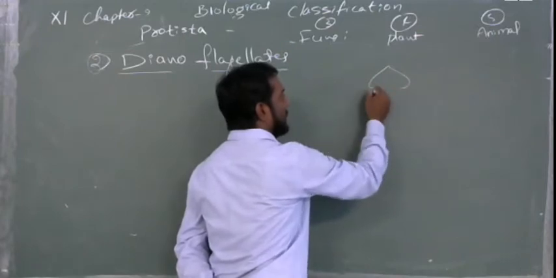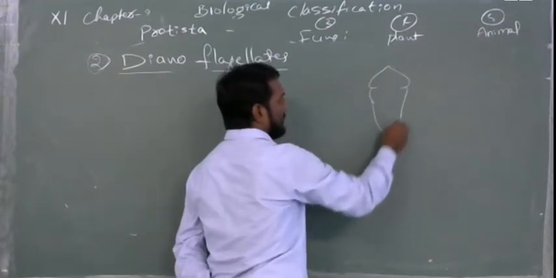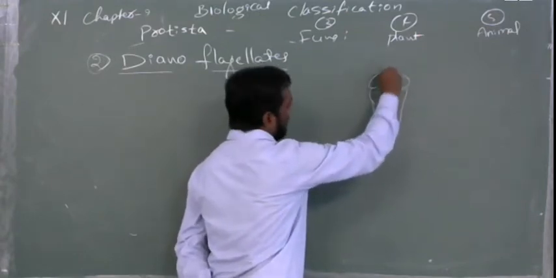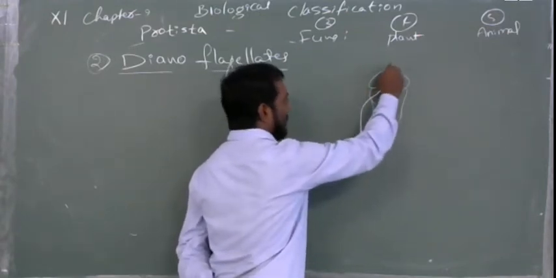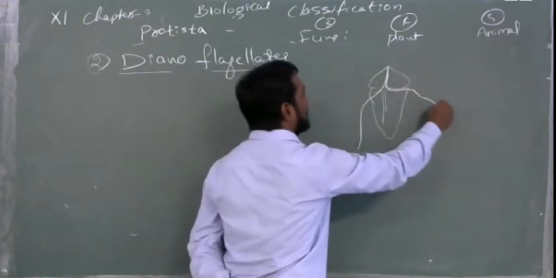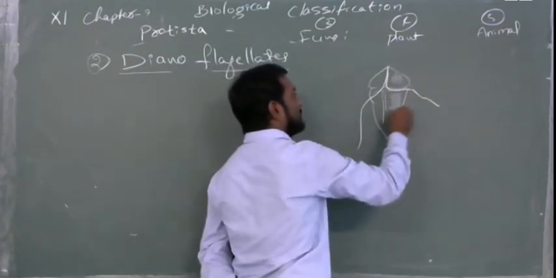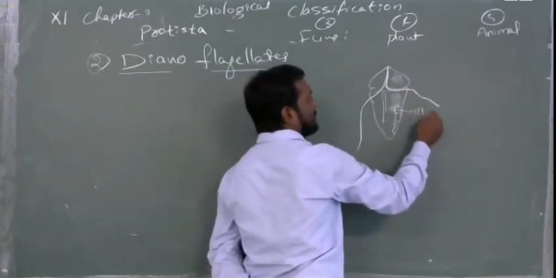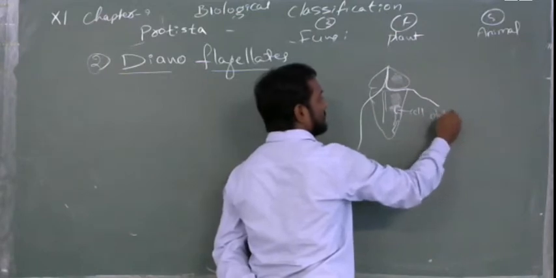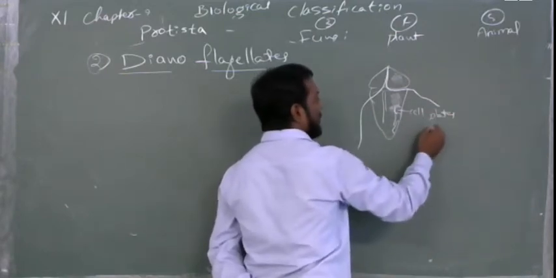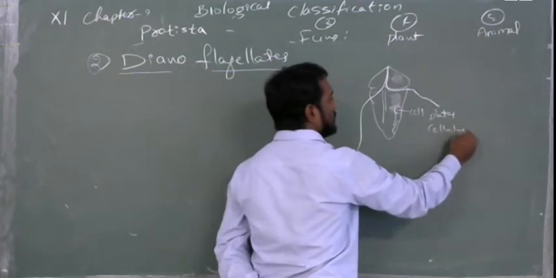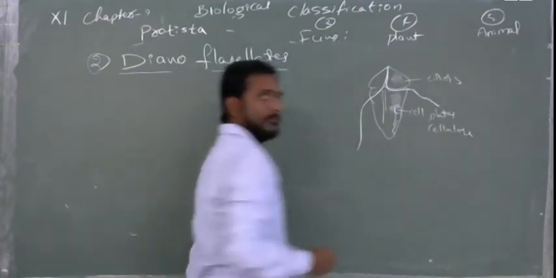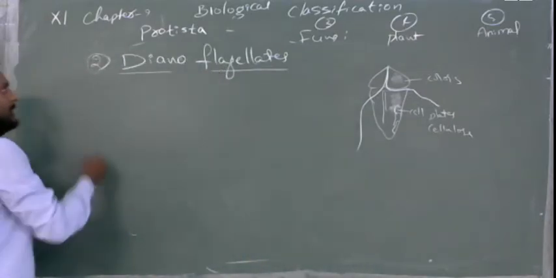A tough organism with furrows, and they will have flagella. One will be longitudinal, another will be like this, and there are many color shades and a tough wall, the cell plates, made up of cellulose, in different colors. Next we'll see dinoflagellates.